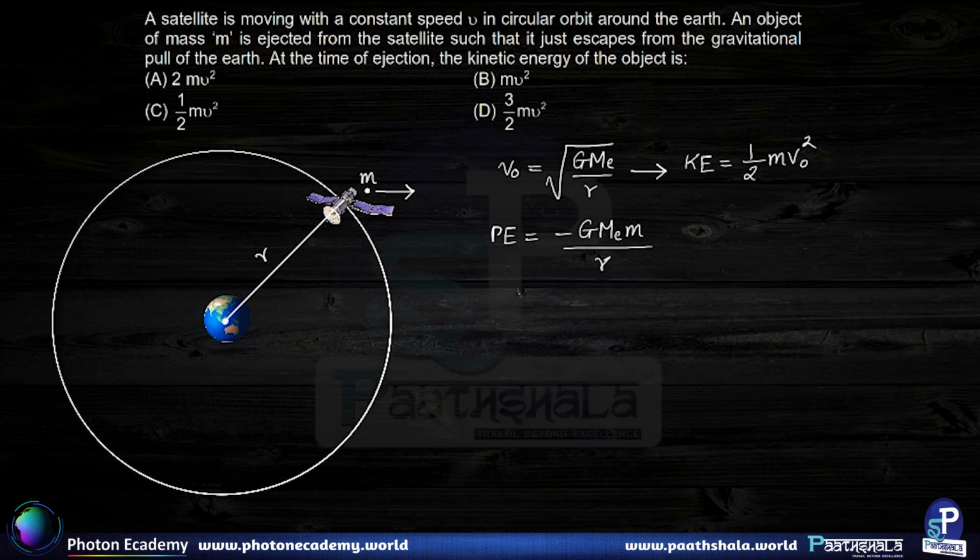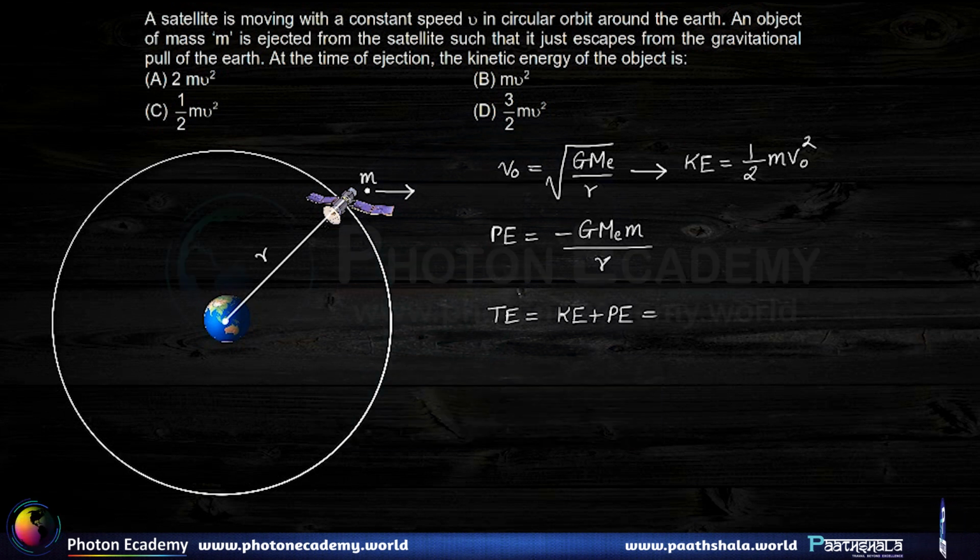Now if we add the two terms together, then we get the total energy. Total energy is kinetic energy plus potential energy. I am skipping a step over here because we know the value of Vo, so we can directly substitute that.